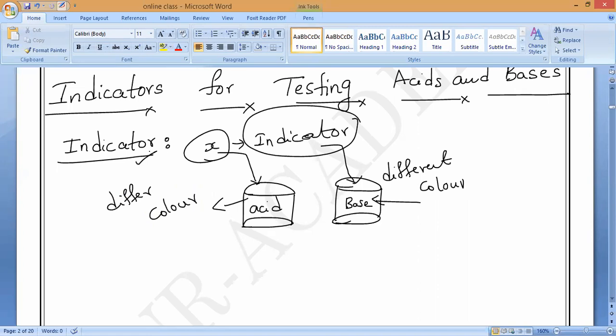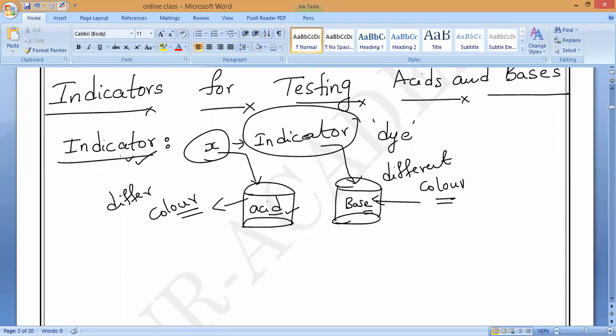The first definition you have to study in this chapter is: what is an indicator? An indicator is a dye that changes color when it is put into an acid and base. If you keep it in an acid, it will get a different color. When you keep it in a base, it will show a different color. Do you understand, all of you?